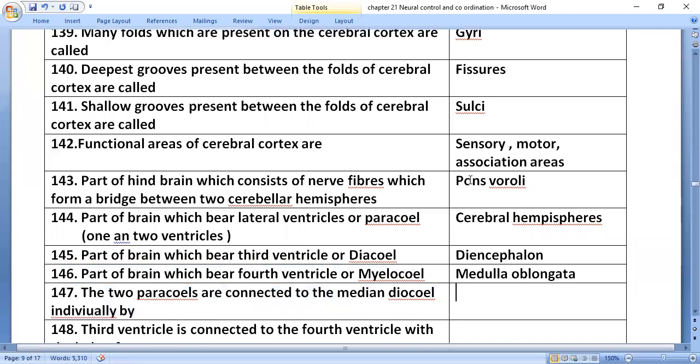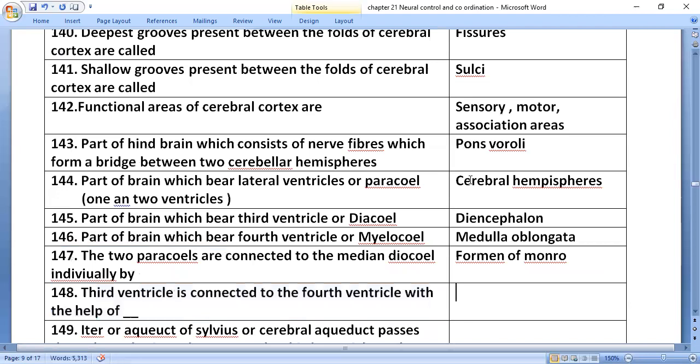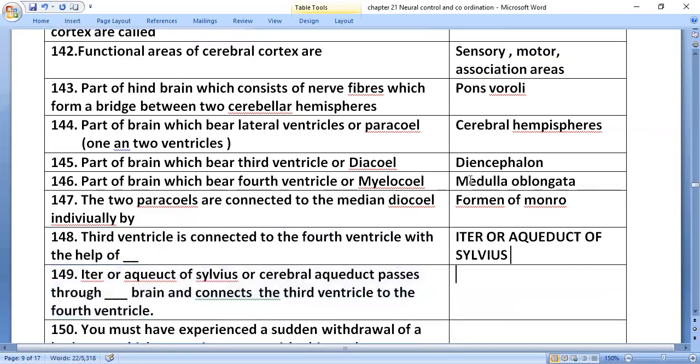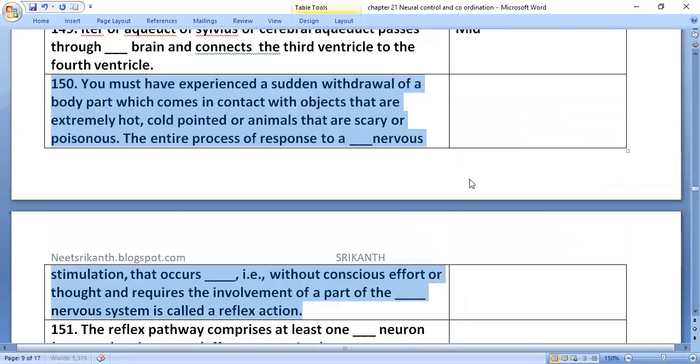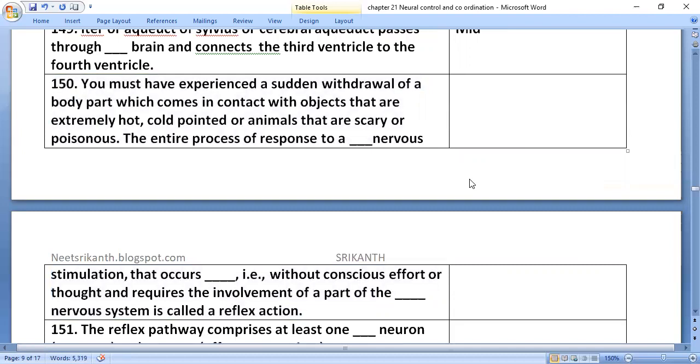The two paracoeles are connected to the median diocoele individually by the foramen of Monro. The third ventricle is connected to the fourth ventricle with the help of the iter or aqueduct of Sylvius. The iter or aqueduct of Sylvius, or cerebral aqueduct, passes through the midbrain and connects the third ventricle to the fourth ventricle.